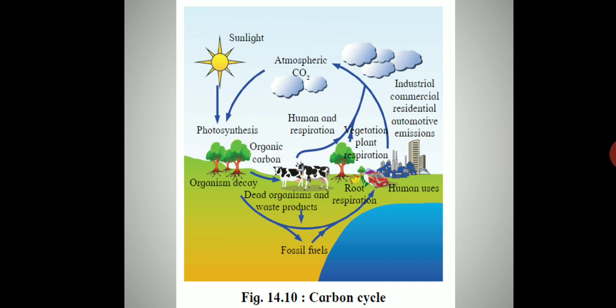We are adding tons and tons of carbon dioxide every year into the air, so our carbon dioxide concentration in the air is continuously increasing. This has given rise to problems such as climate change, global warming and so on. So we have to really look into this matter and we have to plant more trees in order to lessen the amount of carbon dioxide that is present in the air.